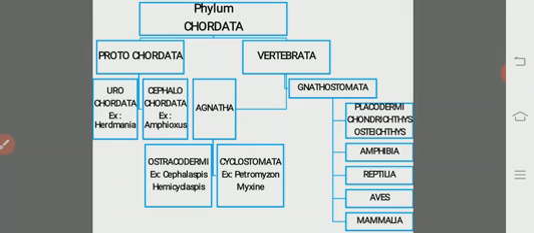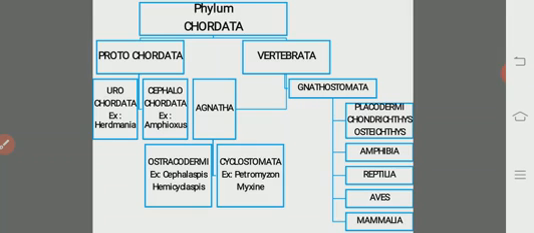Osteo means bony, Ichthyes means fishes. Then coming to the Tetrapoda, all of them have four limbs, one pair of forelimbs and one pair of hind limbs. Totally four legs are present, so they are called the Tetrapoda.